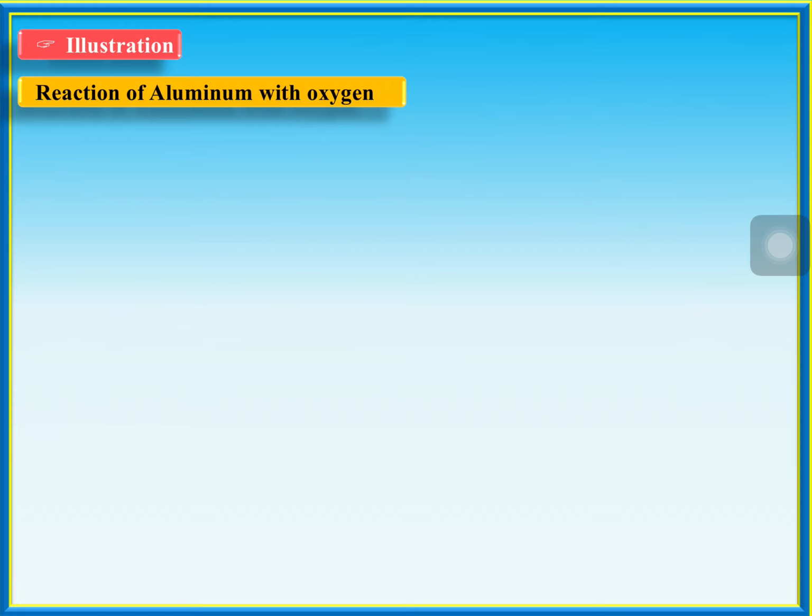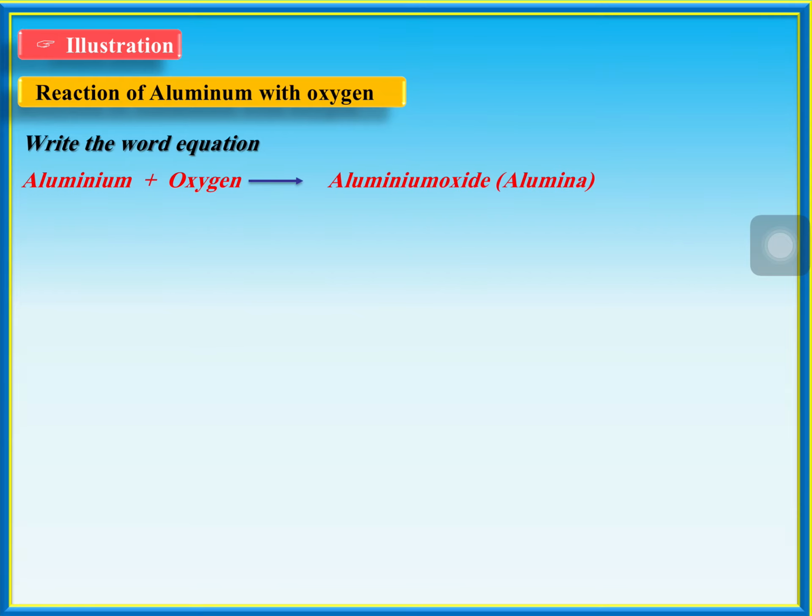These are just illustrations. See, reaction of aluminum with oxygen. You have to remember the products. The question would not tell you the product. Some reactions you should keep in mind, like hydrogen combines with chlorine gives hydrogen chloride. When aluminum combines with oxygen, it is going to give aluminum oxide. The name for aluminum oxide is also alumina.